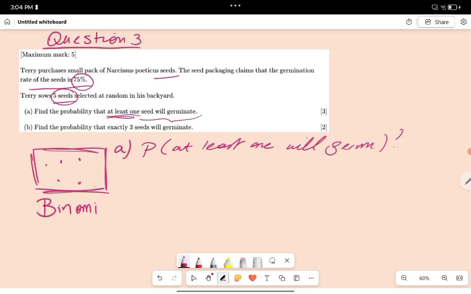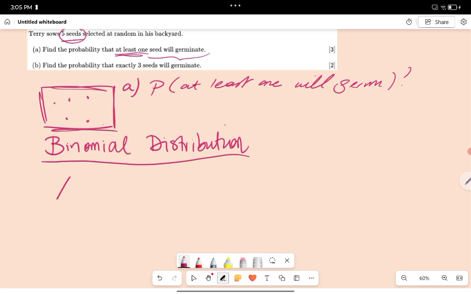And why? Let's have a look at binomial again. What was binomial again? If we have a binomial distribution, we can have a look at 2 outcomes. So we have a success and we have a failure. Okay, so that is binomial.